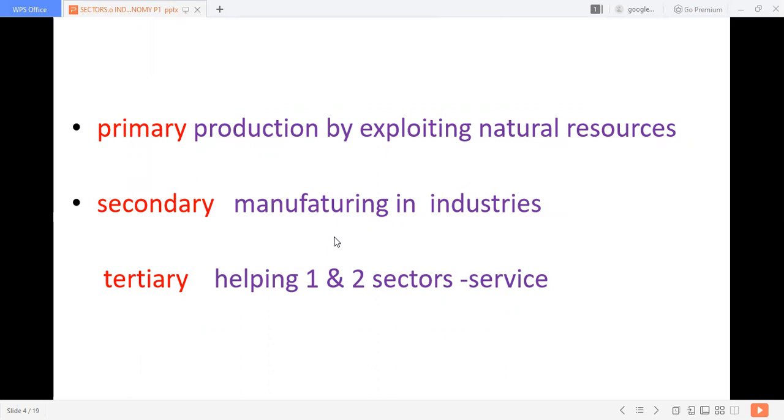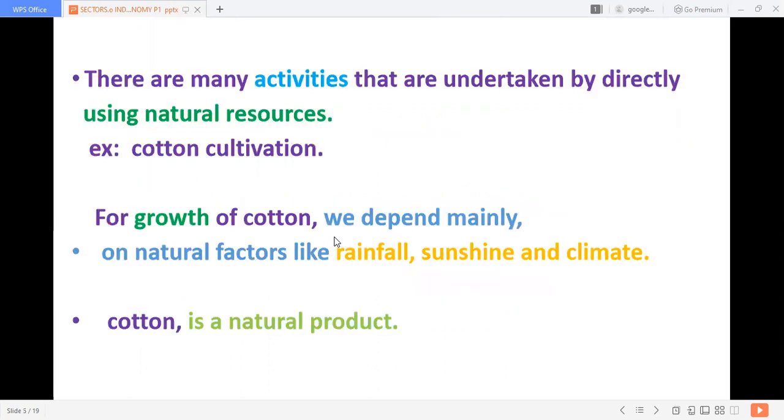See, we cannot stop our activities with production. All cannot be engaged in production or manufacturing. Some people will be helping with transport. They will be the owners of the lorry. They will be financing the activities. They will be purchasing and selling. So all the activities that help the primary and secondary sectors are called the tertiary sector. Now let us see one by one in detail.